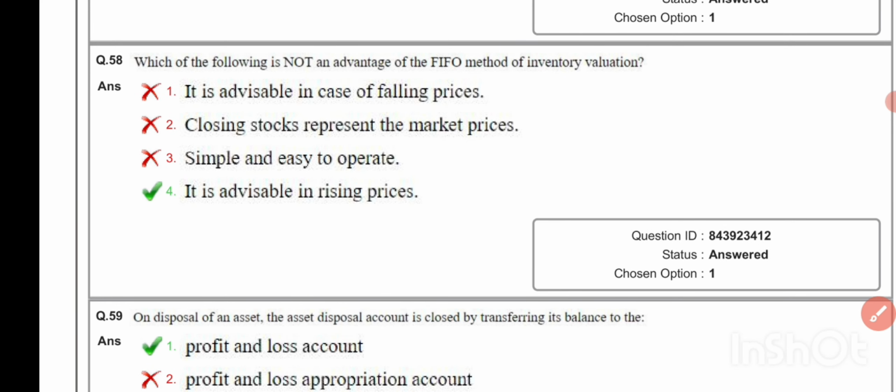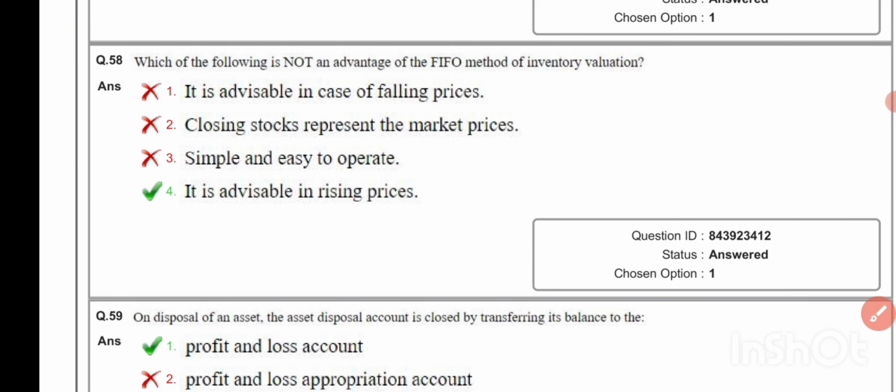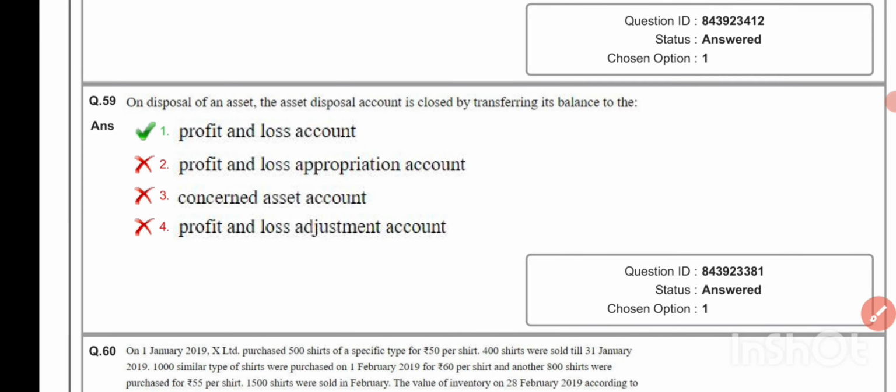Which of the following is not an advantage of the FIFO method of inventory valuation? It is advisable in rising prices. On disposal of an asset, the asset disposal account is closed by transferring its balance to the profit and loss account.